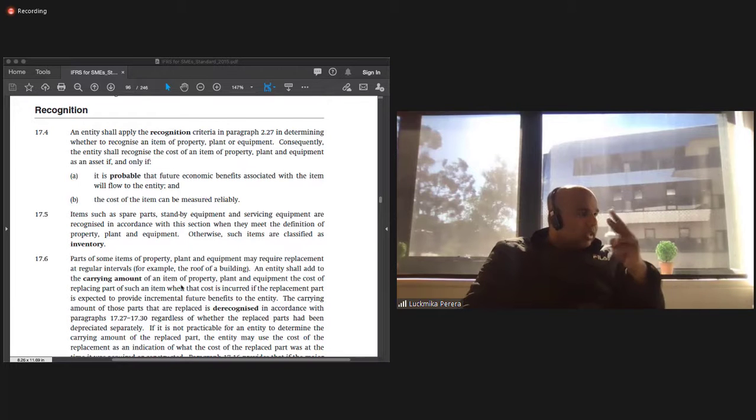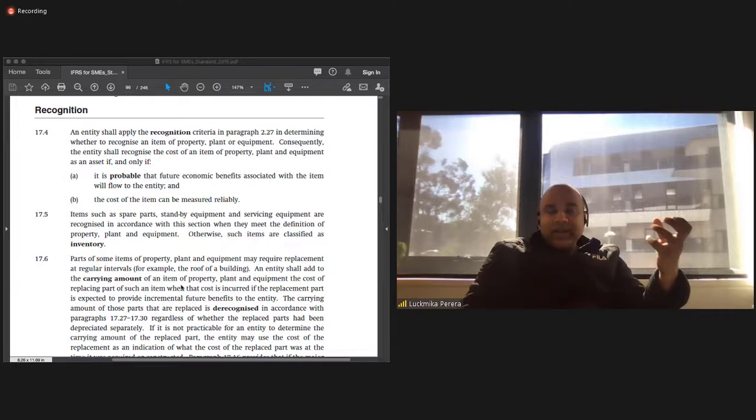So these are the two things. Not just the item, the economic benefit can also be measured reliably. So there are two aspects here, not just the item in itself, but also the benefit is measurable. Both these things have to be taken into account. Items such as spare parts, standby equipment, and service equipment are recognized in accordance with this section when they meet the definition of property, plant, and equipment. Otherwise, such items are classified as inventory.